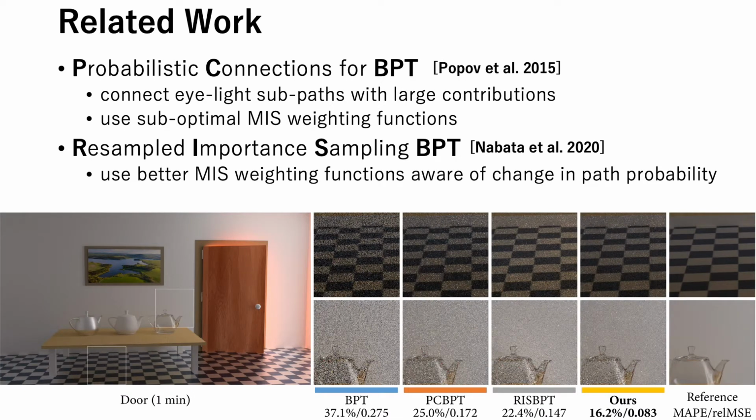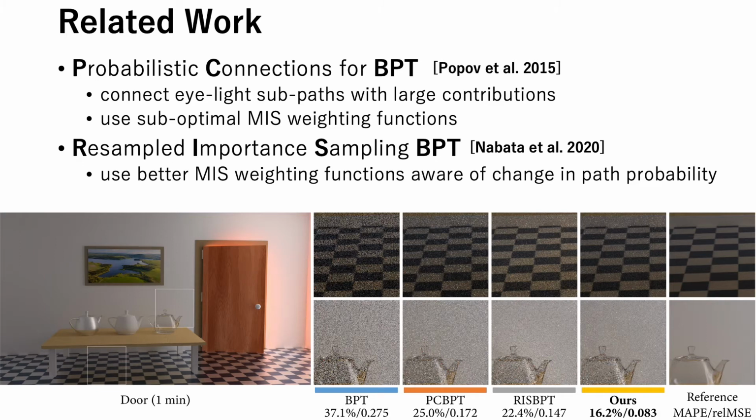Now I would like to review the previous work. Probabilistic connections for BPT, PCBPT, provides important sampled connections between the vertices of subpaths to generate full light paths with large contributions. PCBPT prepares multiple light subpaths shared by all the eye subpaths and then resamples a small number of connections through importance sampling. Then the connected full light paths are weighted by using multiple importance sampling, MIS.